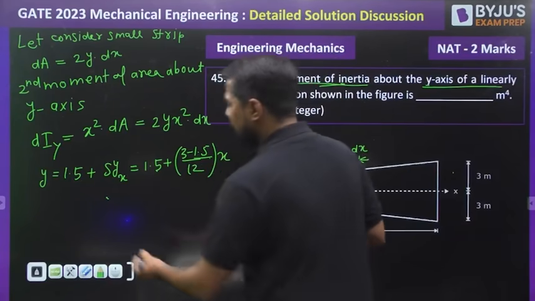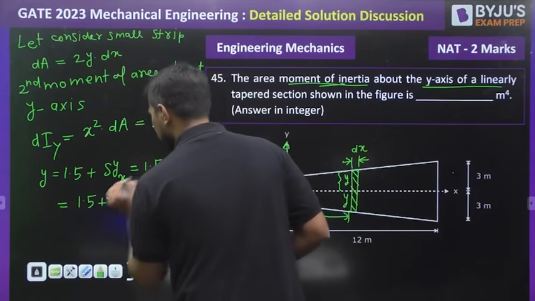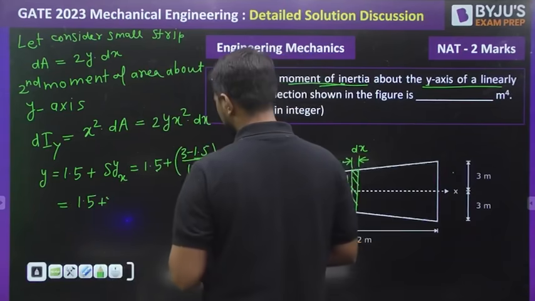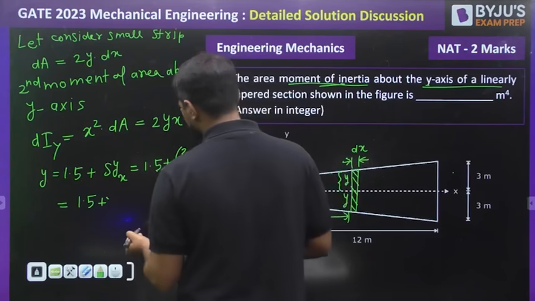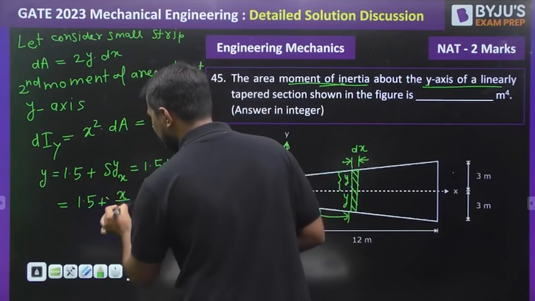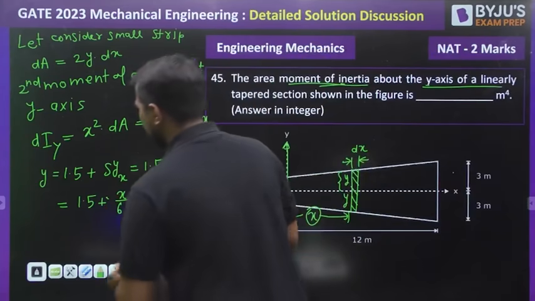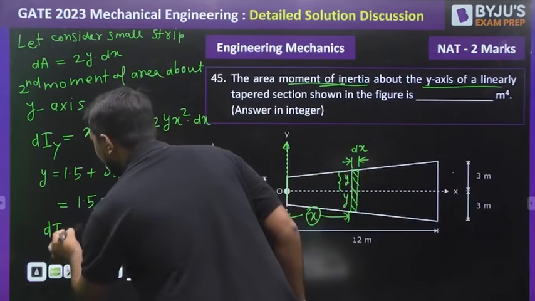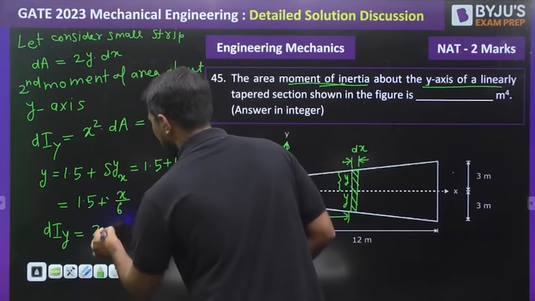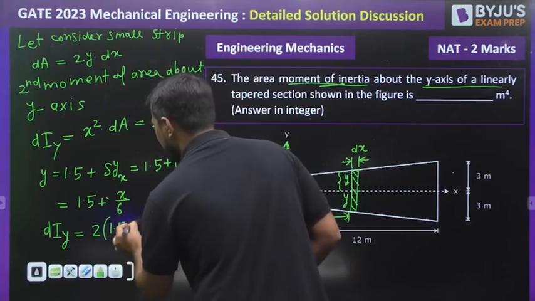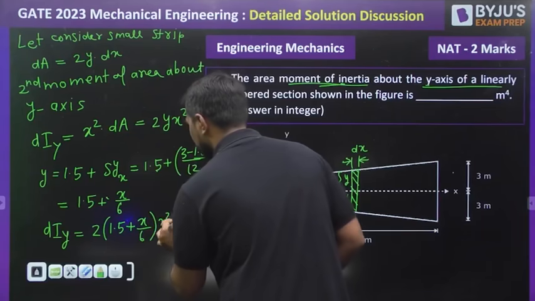When we substitute and solve it, what exactly are we getting? It is 1.5, my dear, plus 1.5 divided by 12, it will be equal to x by 6. Is it or not? So after that, when we substitute in the answer, 2y is equal to 1.5 plus x by 6, into x square into dx.